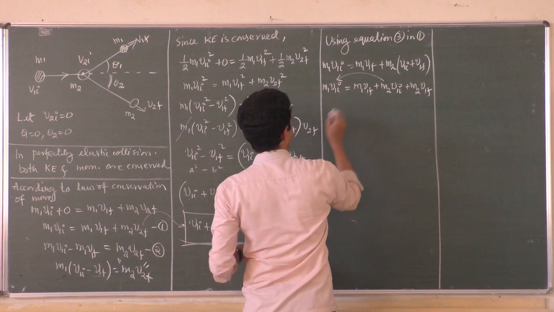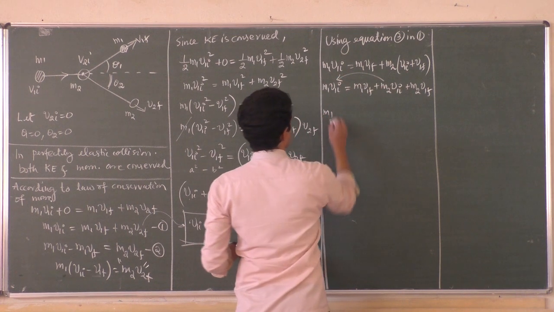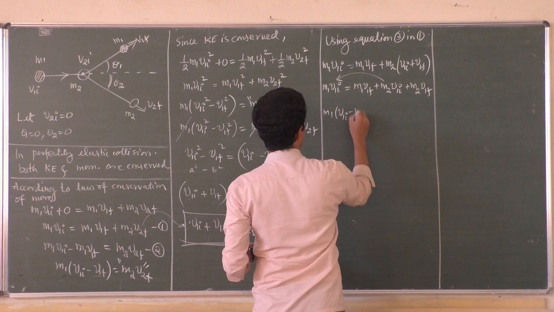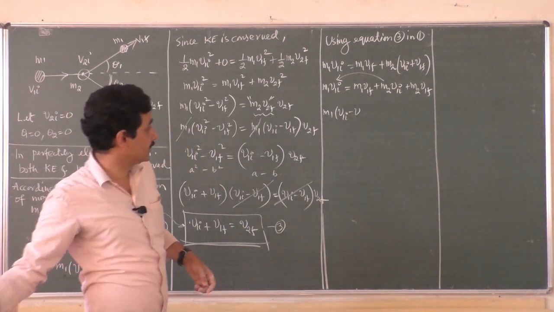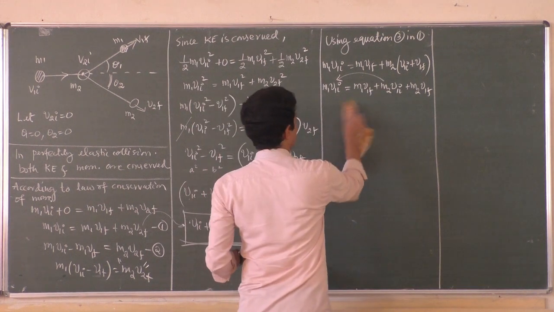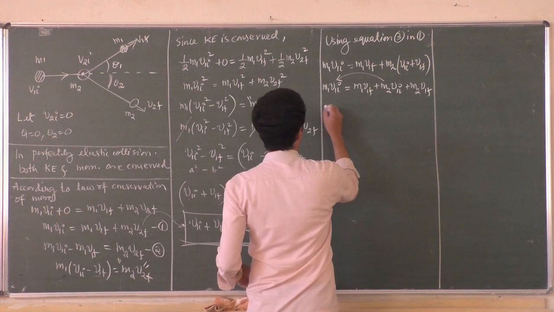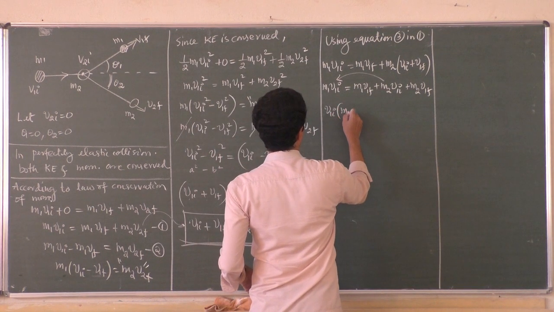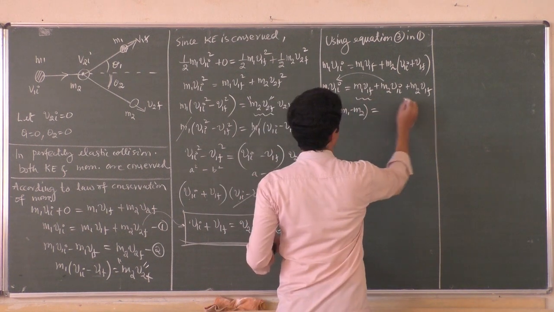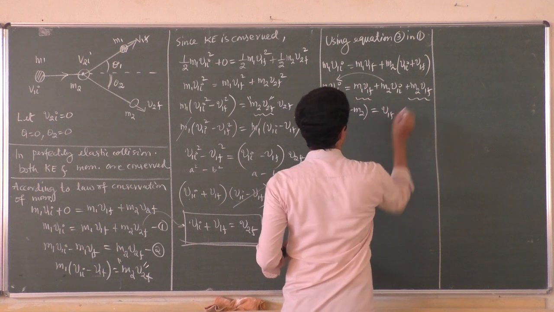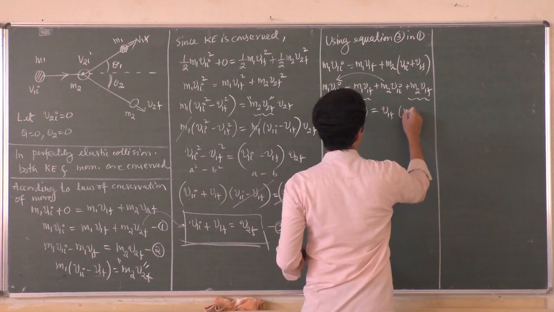Bring this one here. Sorry, v1i is common and m1 minus m2. So v1i into m1 minus m2 is equal to, in these two terms v1f is common, v1f into m1 plus m2.